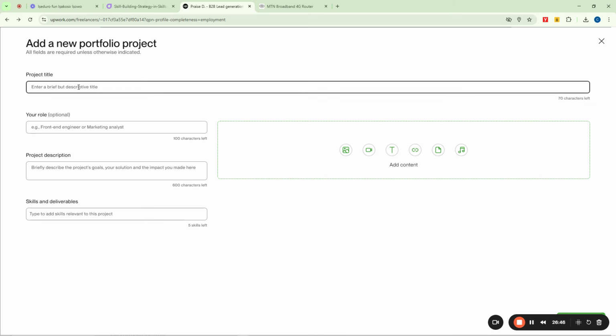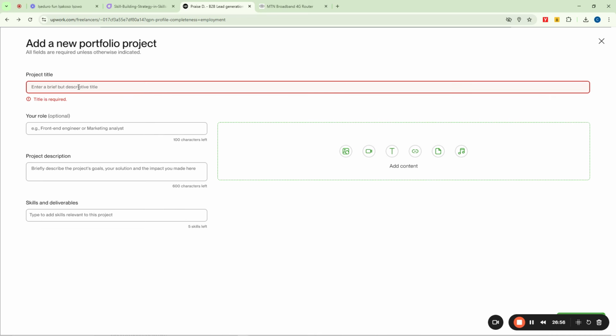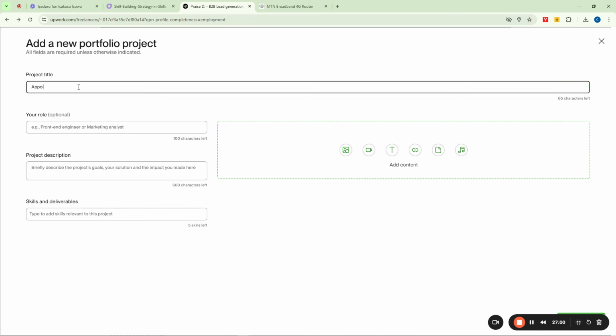Maybe I can say, okay, I carried out DNS resolution, or let me even say I did such things as appointment setting, right? So say appointment scheduling. Okay, so that can be my project name.